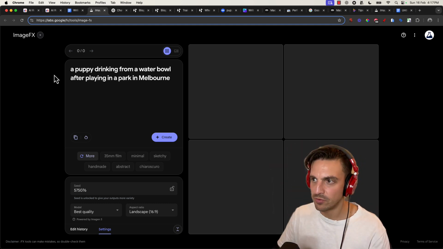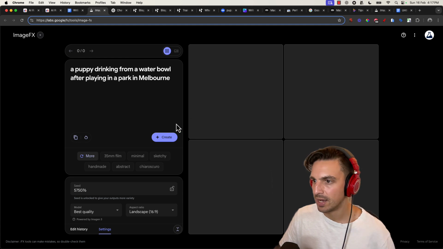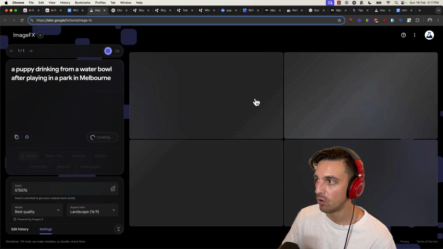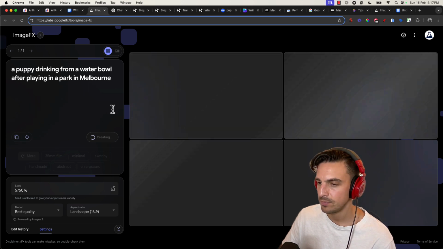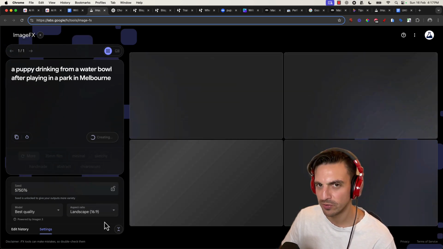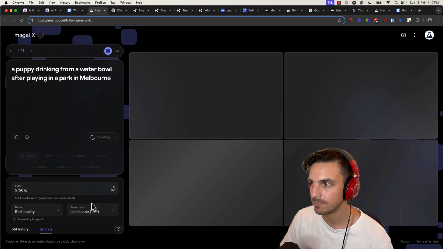And I've said a puppy drinking from a water bowl after playing in a park in Melbourne. I'm going to create the image. I'm going to give it a second and I should have 4 options to pick from. You can also change the aspect ratio if you want, but landscape works fine with me and it'll work well with my website.